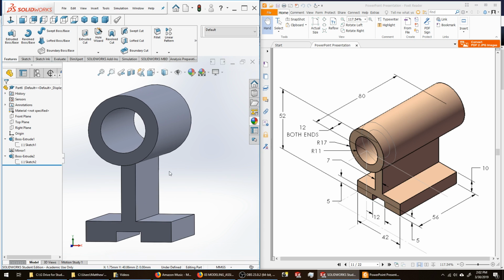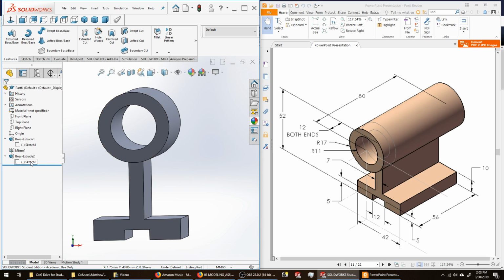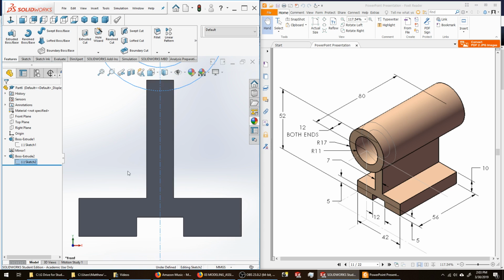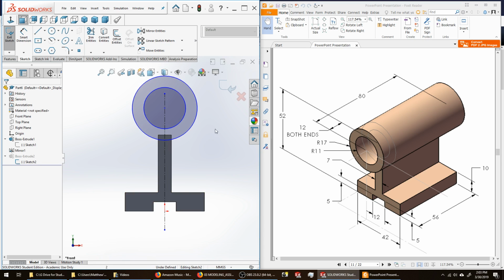If I had wanted to do it a little more precisely, I could have measured from this edge to that point right there to determine the minimum length that I need of this edge. I could have gone into my sketch for the lower section and I could have snapped a true dimension on this overall height. You can see that as I went into that sketch there, it gives me an idea that my solids are intersecting. I'm going to go ahead and exit that sketch.